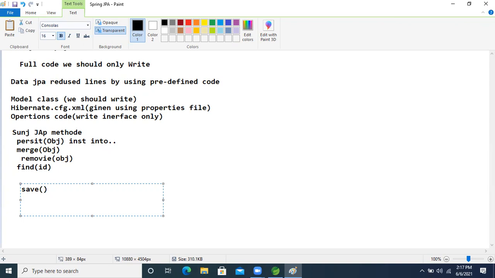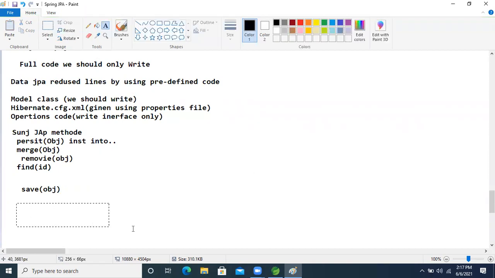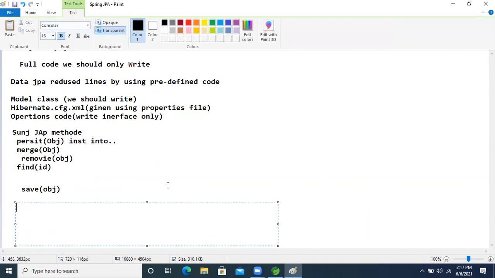Inside it, we pass the object. After that, if you want to see the list of data, how many records there are, the findAll method is there. I'm just revising these things one time.